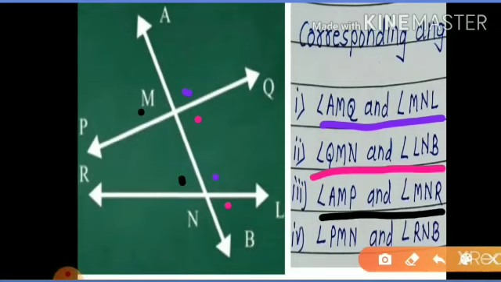Fourth pair is angle PMN and angle RNB. This is the fourth pair of corresponding angles. In this way, we can write the four pairs of corresponding angles in the given figure.